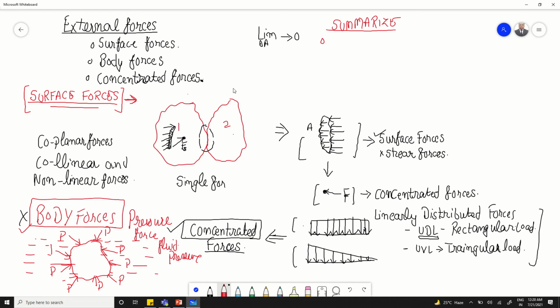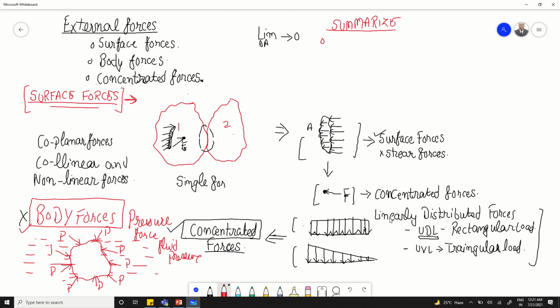Concentrated forces are those in which we assume a single force to act through a single point only. Whereas body forces are those which act throughout the whole volume of the element, and the best example of body force is the pressure force. For surface forces, some examples are shear forces and linearly distributed forces.